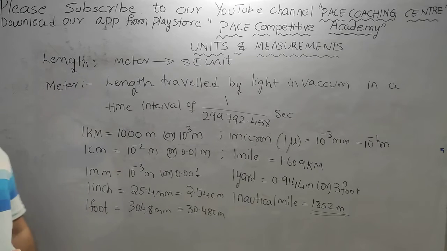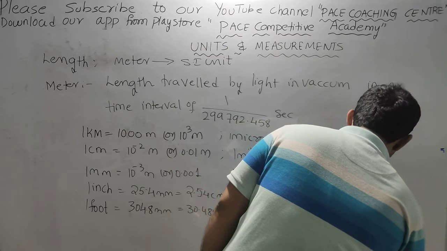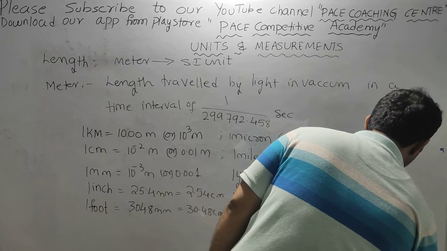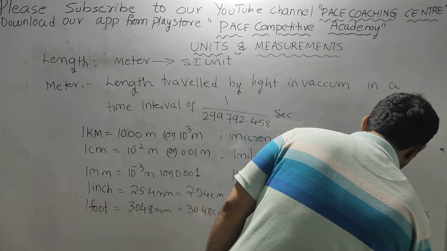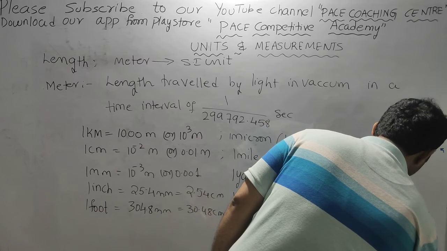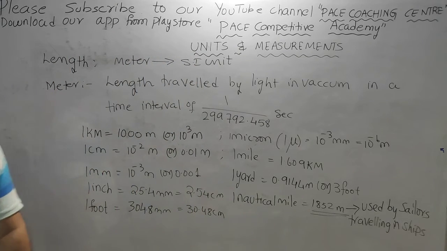Whenever any sailors are traveling in ships, they use this terminology of nautical mile. So these are some of the conversions.